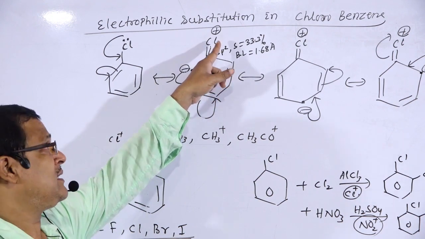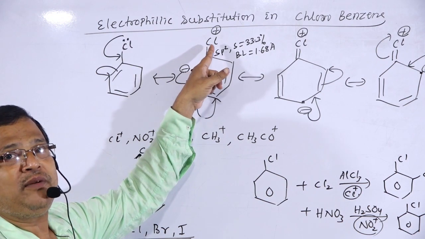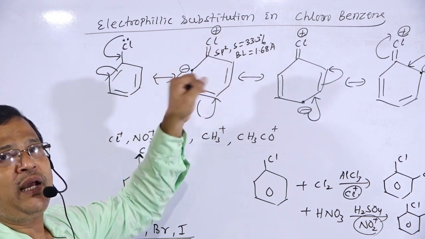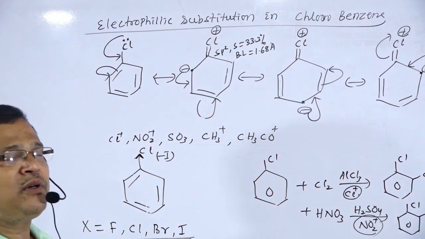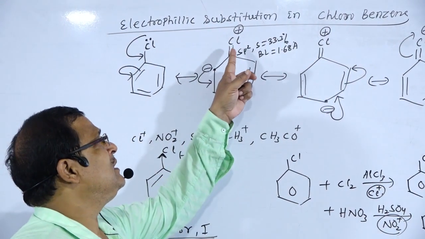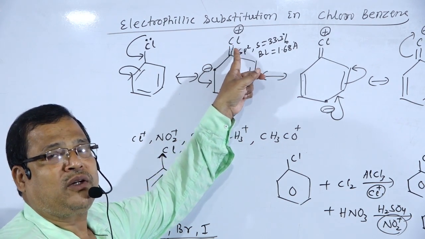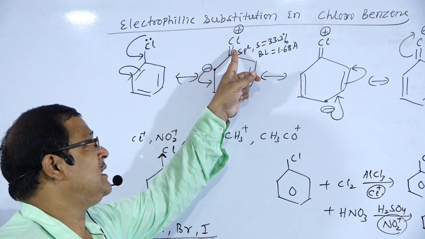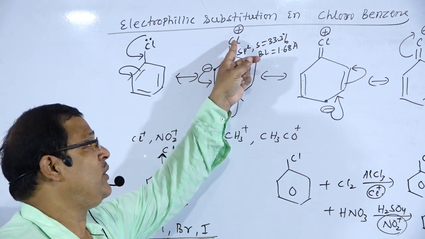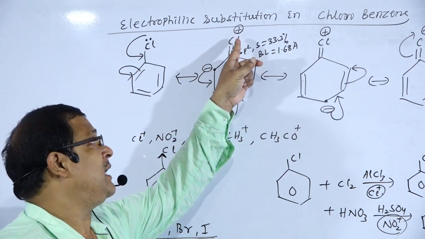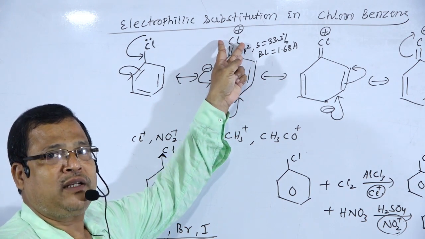Hence, this chlorine atom cannot be easily replaced by nucleophiles. But it will show nucleophilic substitution because this bond will break under drastic condition, but not under normal condition, and the chlorine atom will get replaced by nucleophiles like NH2 minus, OH minus, etc.